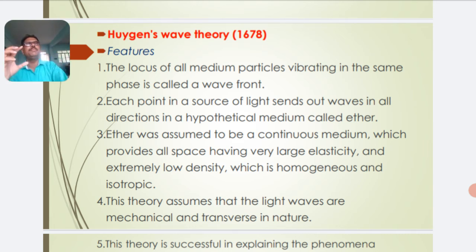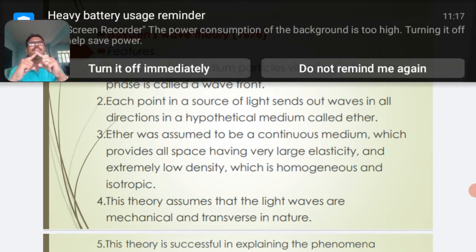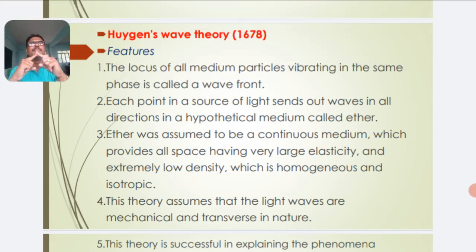Ether was assumed to be a continuous medium that fills all space, having a very large elasticity and extremely low density. Elasticity and low density are the characteristics of the ether medium, which is homogeneous and isotropic. Then fourth, this theory assumes that the light waves are mechanical and transverse in nature.